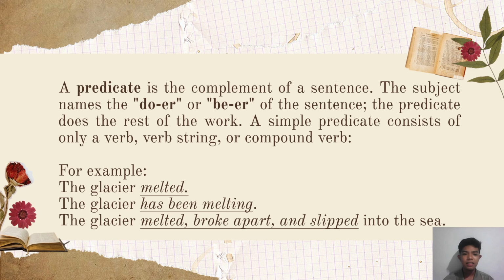A predicate is the complete complement of a sentence. The subject names the doer or the be-er of the sentence. The predicate does the rest of the work. A simple predicate consists of only a verb, verb string, or compound verb. In these three examples, the underlined words are the predicate: melted, has been melting, broke apart, and slipped into the sea.